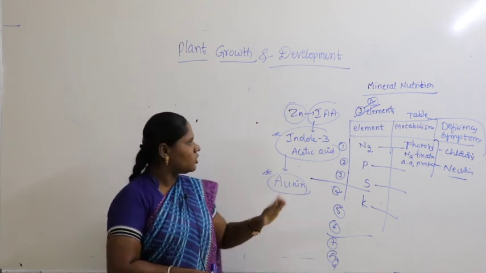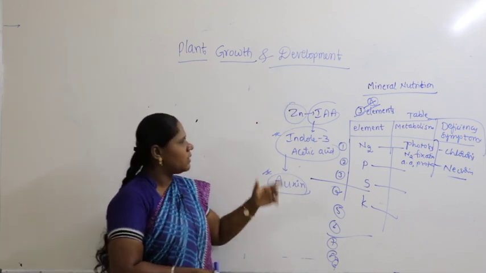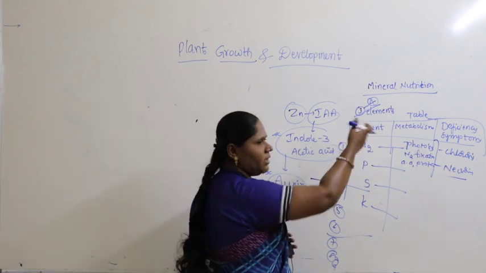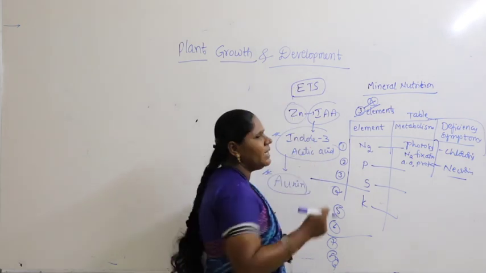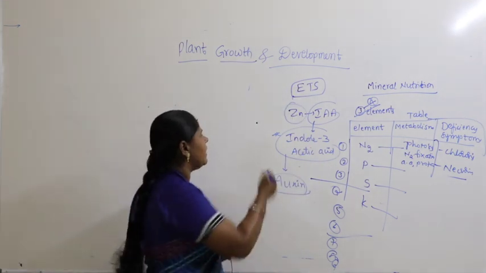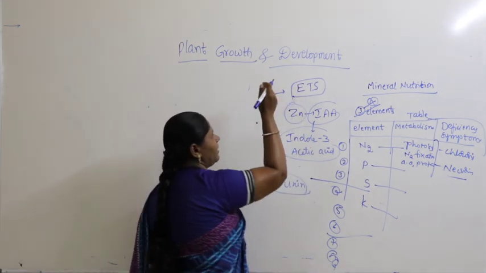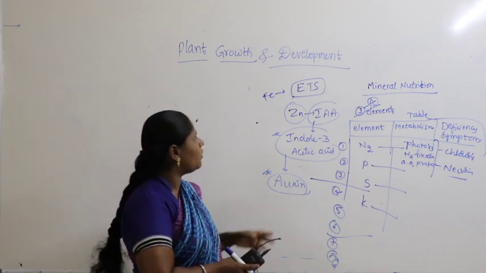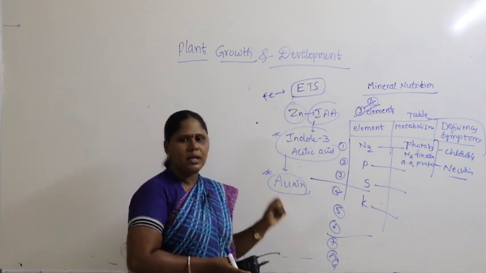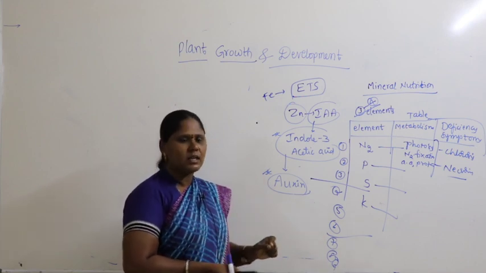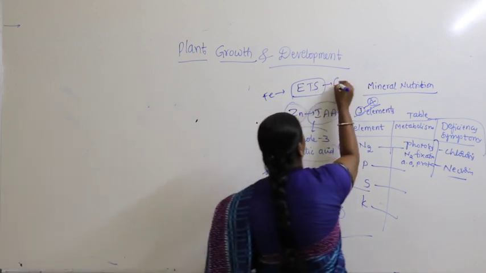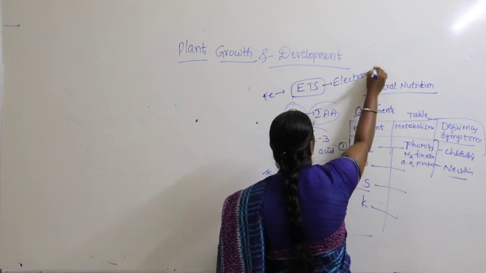As you know, every chapter is interrelated. So sometimes, iron and magnesium and all that, they play a very important role in ETS. Iron, magnesium, calcium, copper, all these play an important role in ETS. It's given as ETS in the textbook. What is that ETS? ETS is called electron transport system.